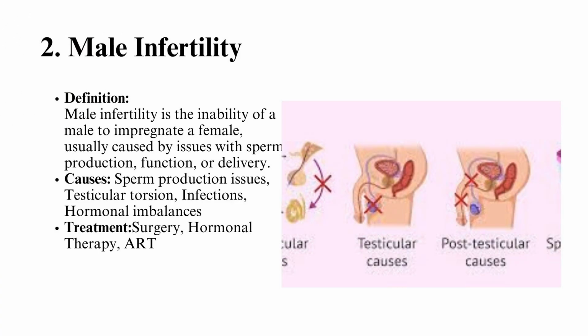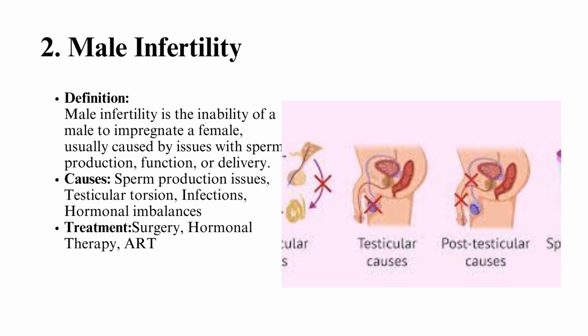Second, male infertility. Definition: male infertility is the inability of a male to impregnate a female, usually caused by issues with sperm production, function, or delivery. Causes: sperm production issues, low sperm count, oligospermia, no sperm, azoospermia, or poor sperm quality, poor motility, abnormal morphology. Varicocele, enlarged veins in the scrotum that can impair sperm production.